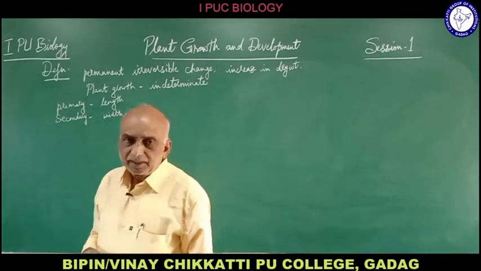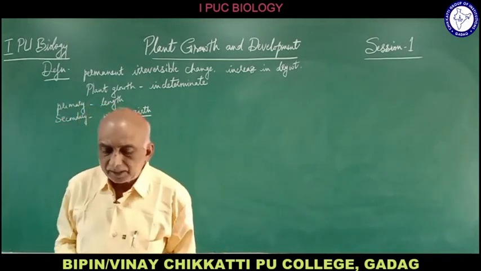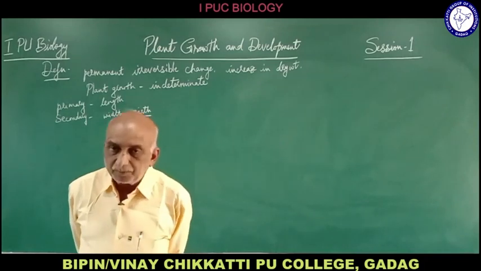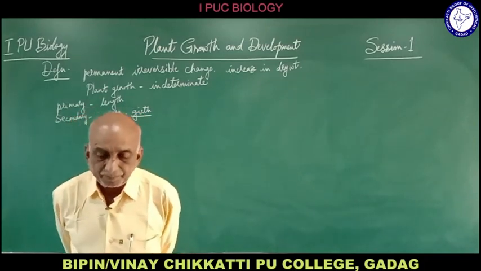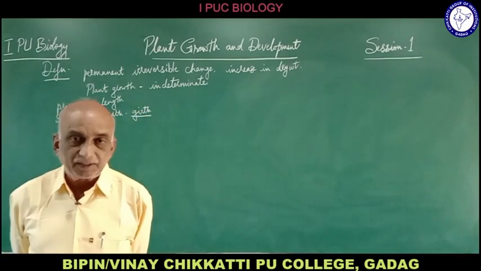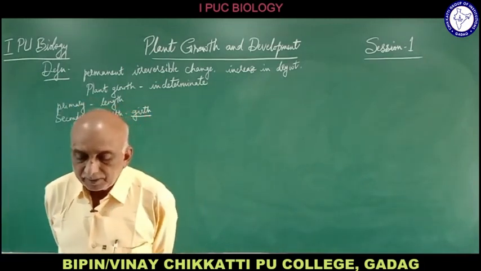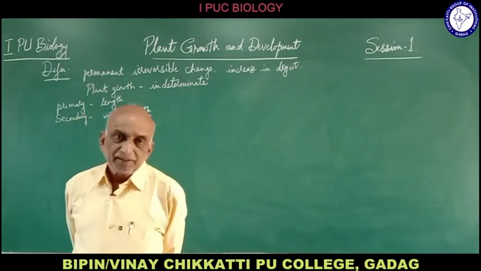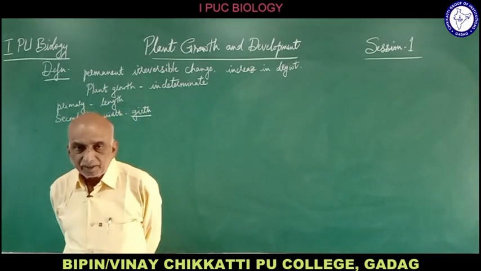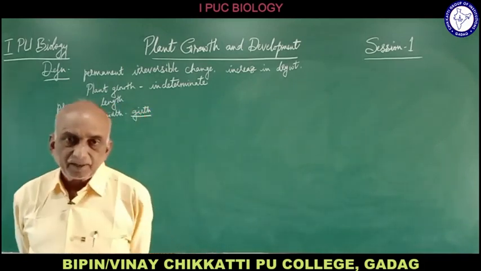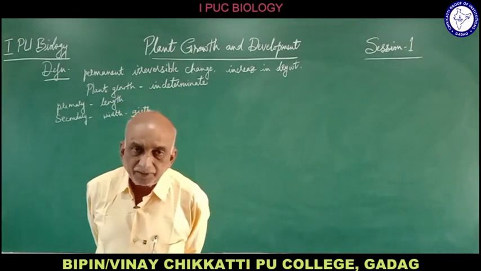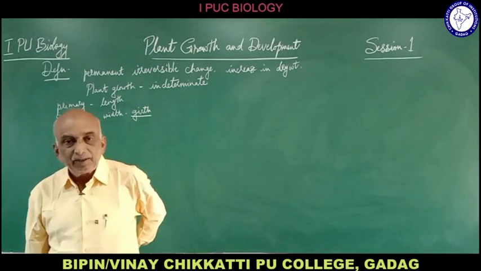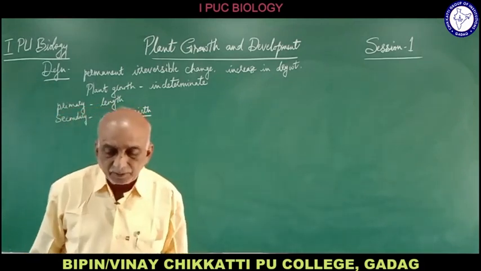Then there are certain parameters which are used for measuring growth. Whenever we want to measure growth, what are the parameters which are used? For example, the increase in the fresh weight of the plant. If you take a plant and consider its weight, and then after a certain period again consider its weight, that increase in the fresh weight will give the measurement of growth in that plant.